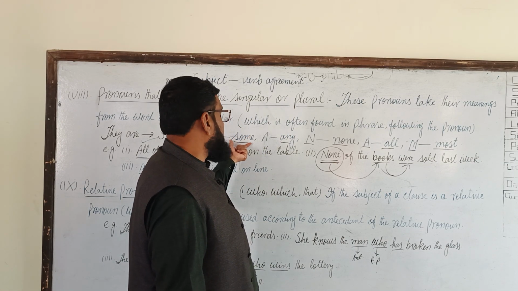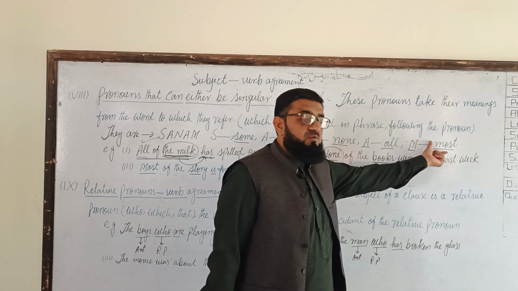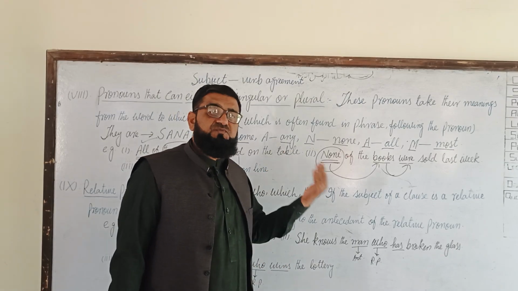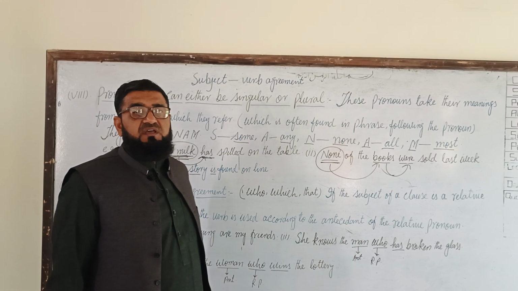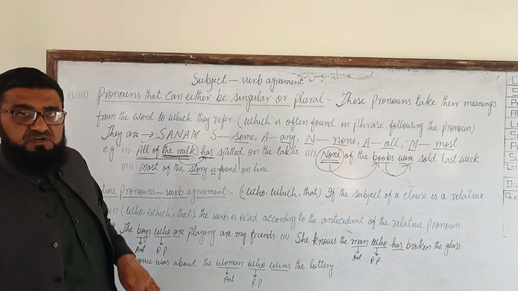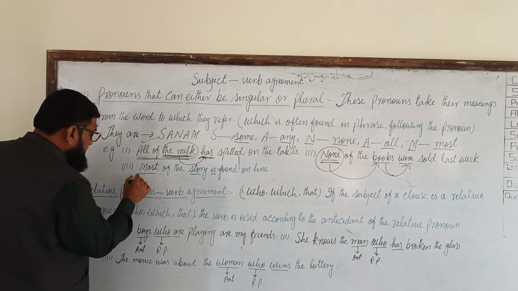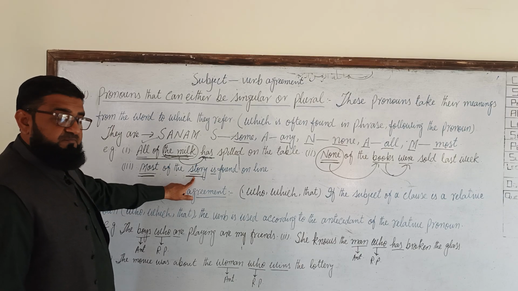So all these pronouns, some, any, none, all, most, depend upon the word which follows them. If this word is singular, the verb will be singular. If this word is plural, the verb will be plural. And the next, most of the story is singular.